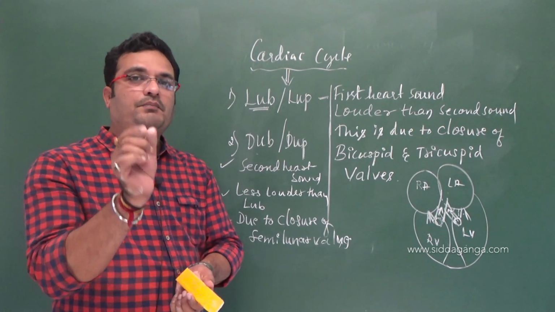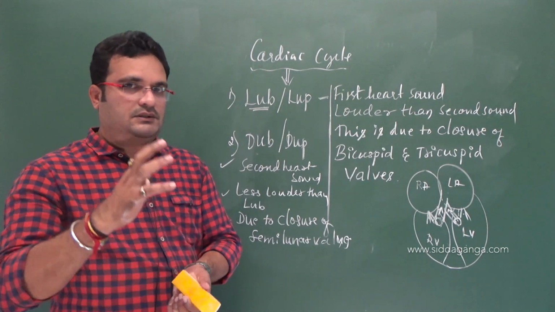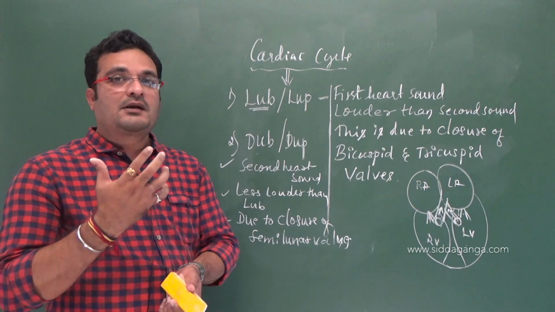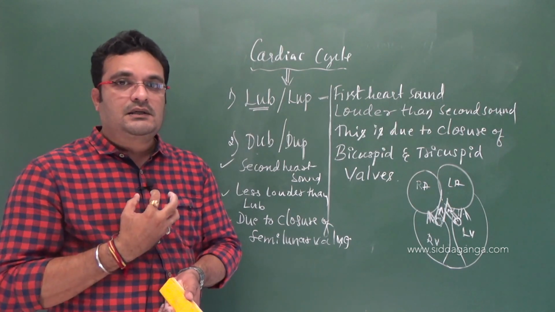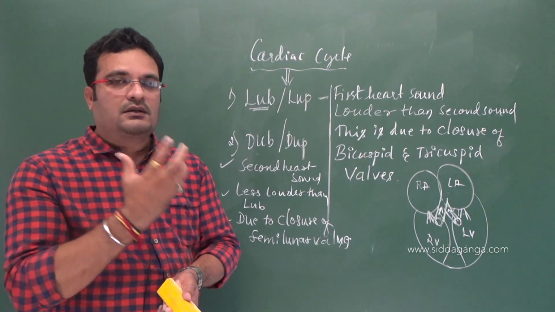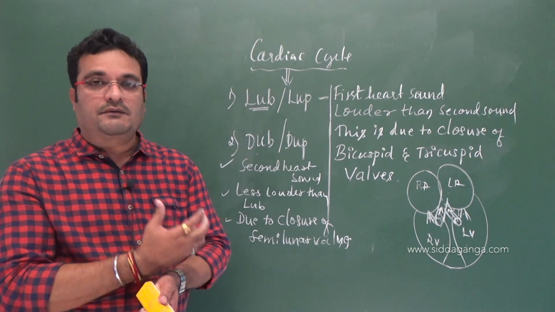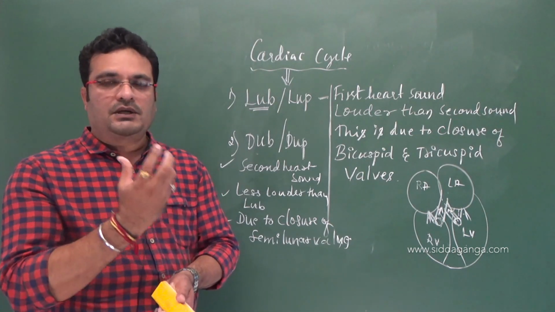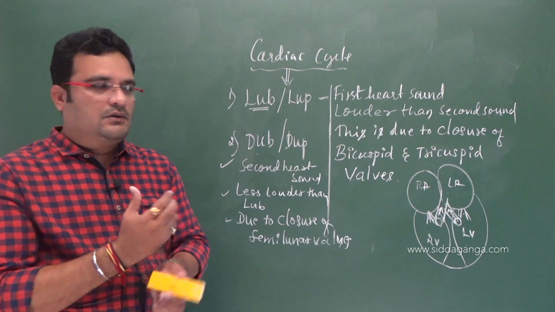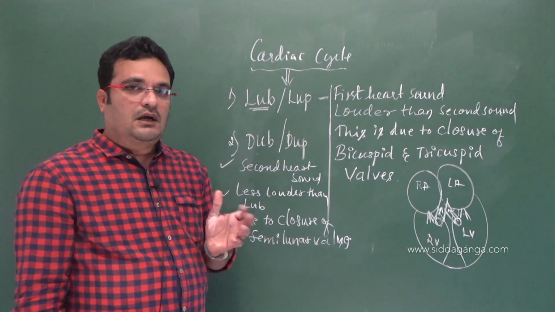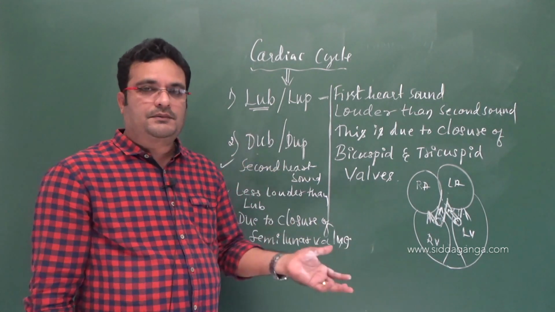Each lub, dub constitutes one cardiac cycle. This helps us recognize it using the stethoscope. The doctors can hear the sound of the heart and the functioning of the heart easily by using the stethoscope, right?